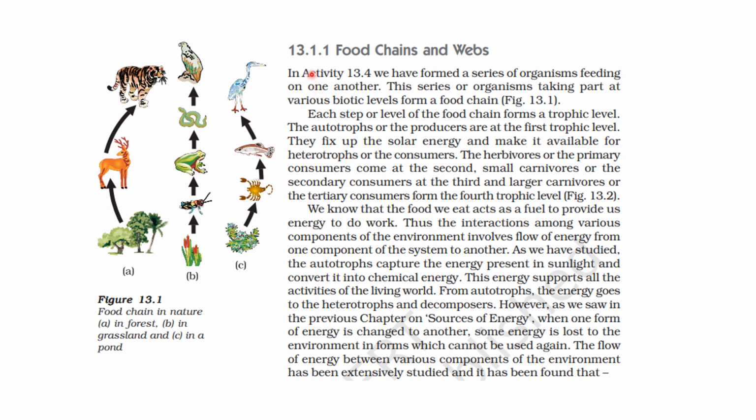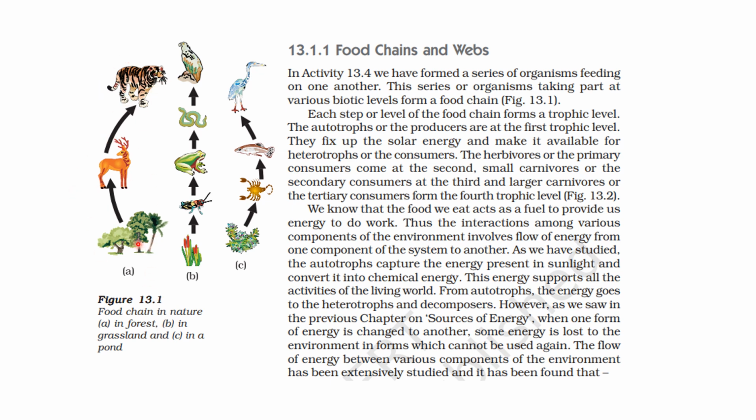So let us study the most important part of this chapter, that is the food chains and webs, right? So in activity 13.4, we have formed a series of organisms. The series of organisms that we studied feed on one another. This series of organisms taking part at various biotic levels forms a food chain, right? So you can see food chains shown here in nature, in a forest. In the forest there are trees, deer, tiger. Okay, this is a food chain.